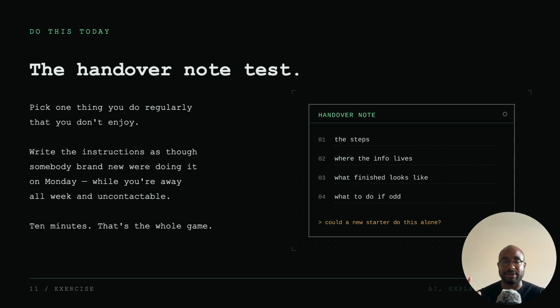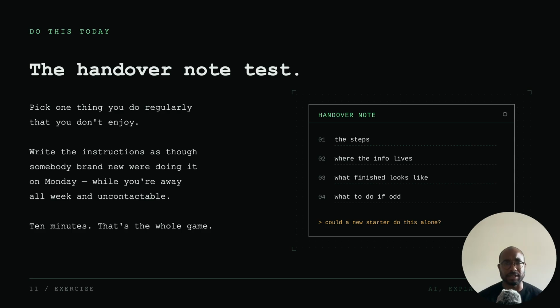So you're going to write down every single step, where the information lives, what finish looks like, and what to do, let's say, if there's something odd which they can't quite decide on. And then once you finish that, I want you to read it back to yourself and ask yourself honestly, is this something which you could give out to a person and they'll be able to achieve that goal? And if the answer is yes, then that's a strong candidate for, let's say, developing an AI agent. And if it's no, the interesting part is, why not?